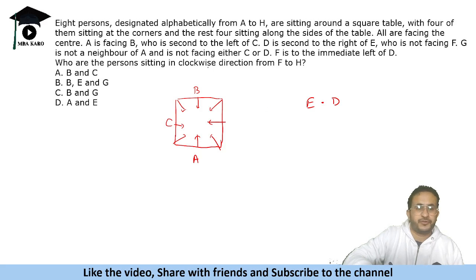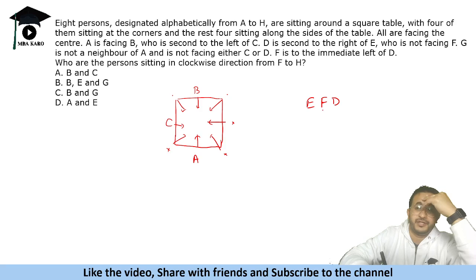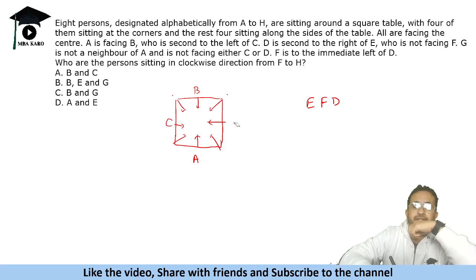G is not a neighbor of A and is not facing either C or D. So G cannot come here, and G has to be one of these two positions. F is to the immediate left of D, so we have E, F, D in this order. D is second to the right of E and F is to the immediate left of D, so the only place we can place E, F, D is these three.